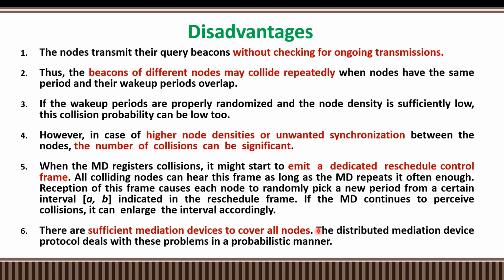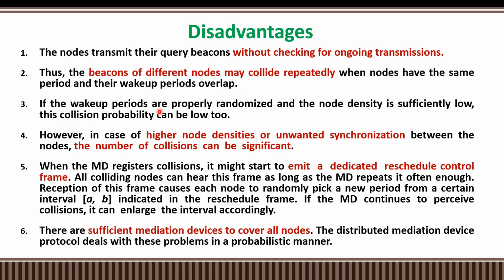Similarly, this protocol also has some disadvantages. The nodes transmit their beacons without checking for ongoing transmission. So some packet transfer may be going on between two nodes, without awareness of that information, while some other nodes also try to transmit packets to that specific node. The beacons of different nodes may collide when the nodes have the same period and their wake up periods overlap.